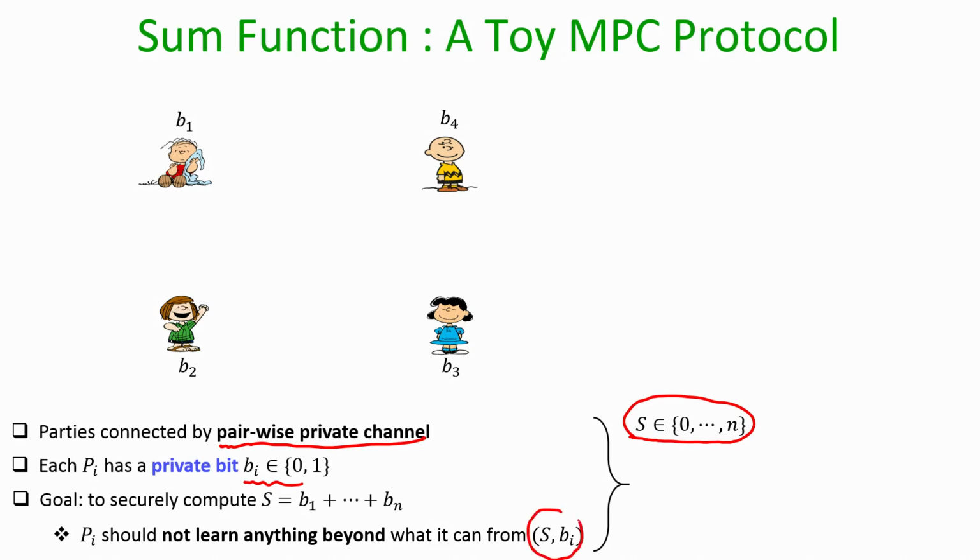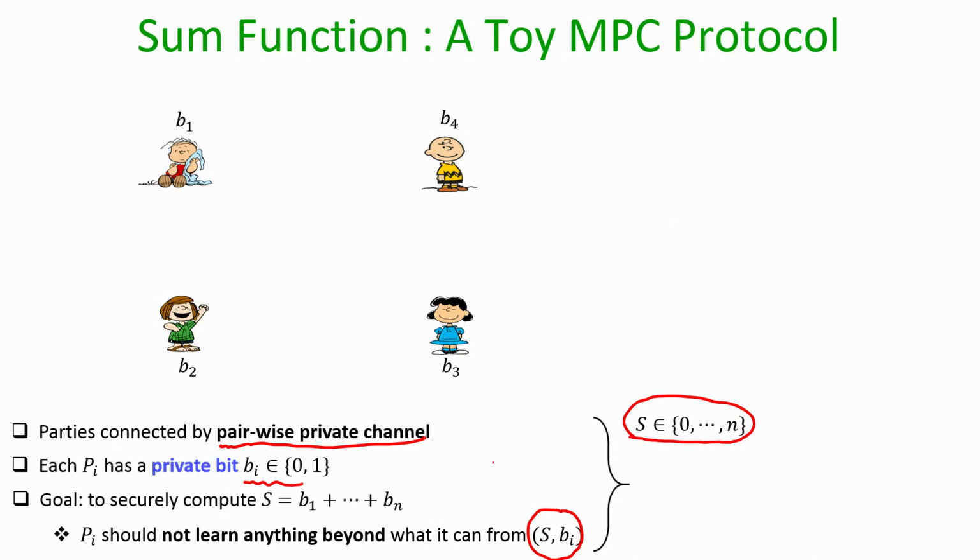Remember, if the final sum is n, everyone will know that every party has participated with input 1; that is leaked anyhow from the input and the final output. That is not called a privacy breach here. In the same way, if the final sum turns out to be 0, fine, everyone will learn that every party participated with input 0, that is not a privacy breach.